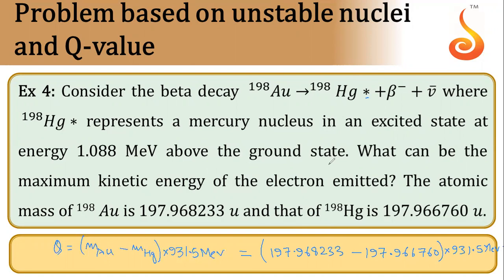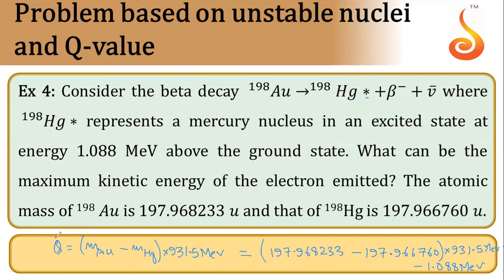So heat released will be actually given by, we have to subtract 1.088 mega electron volt. So that will be in total heat release. Now why we are subtracting this one? If it didn't have any kinetic energy, then this will be our formula. Since there is some kinetic energy also which is being given to the mercury nuclei, we have to subtract that kinetic energy such that we will be able to find what is the heat released in the process.